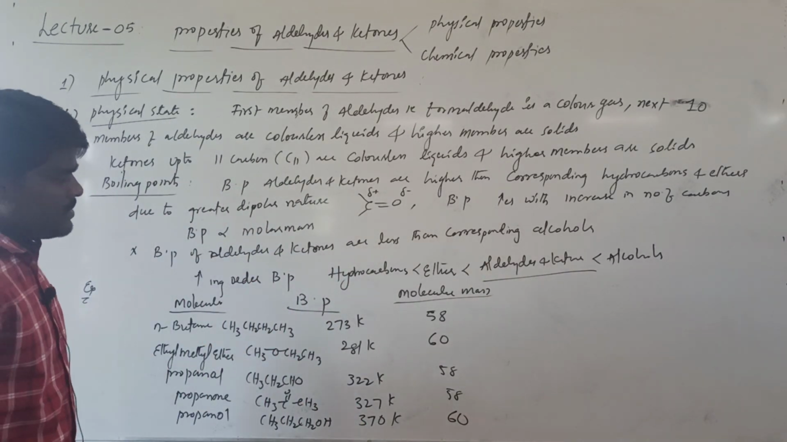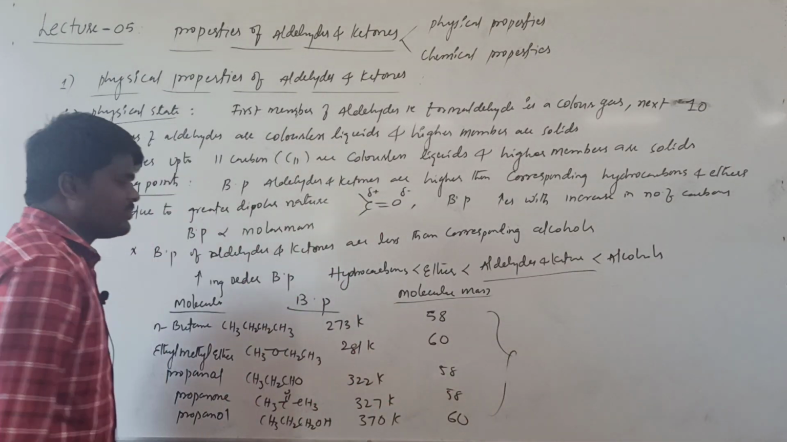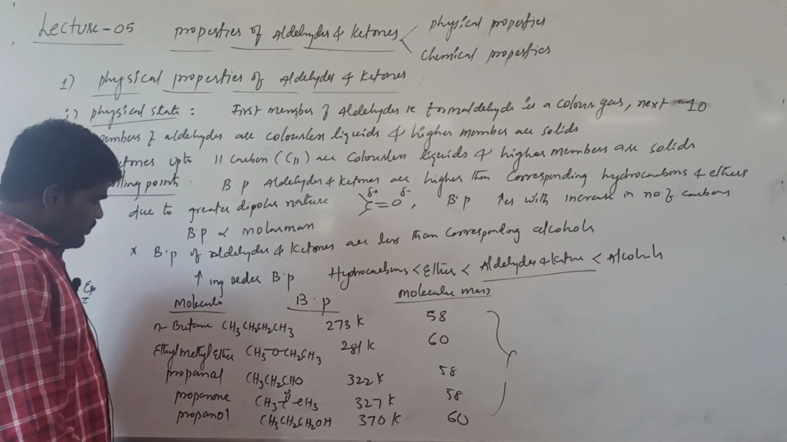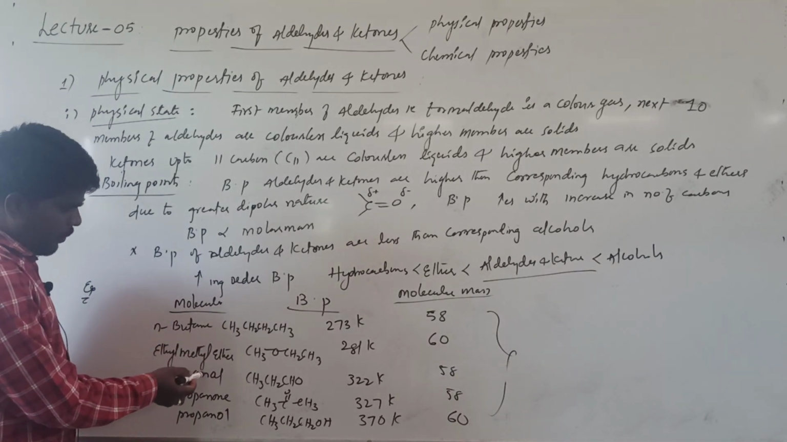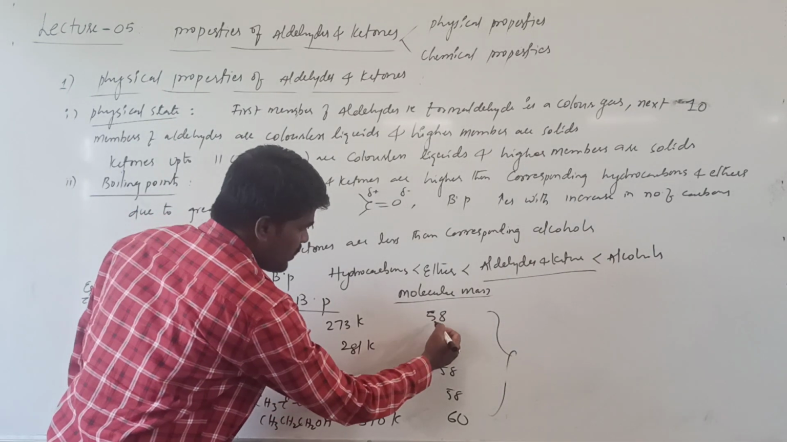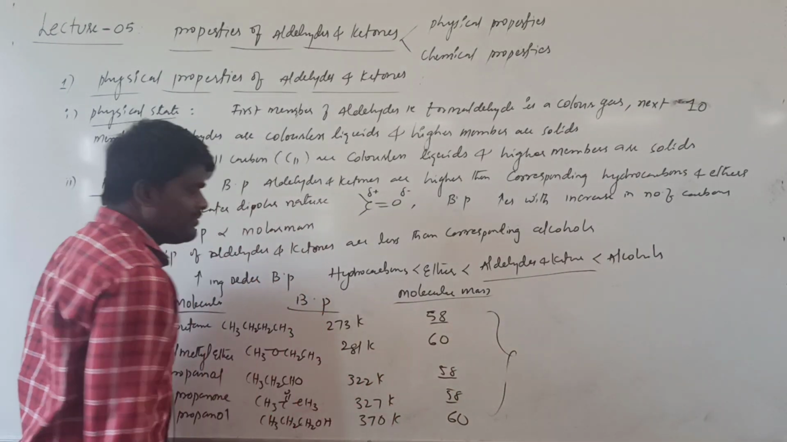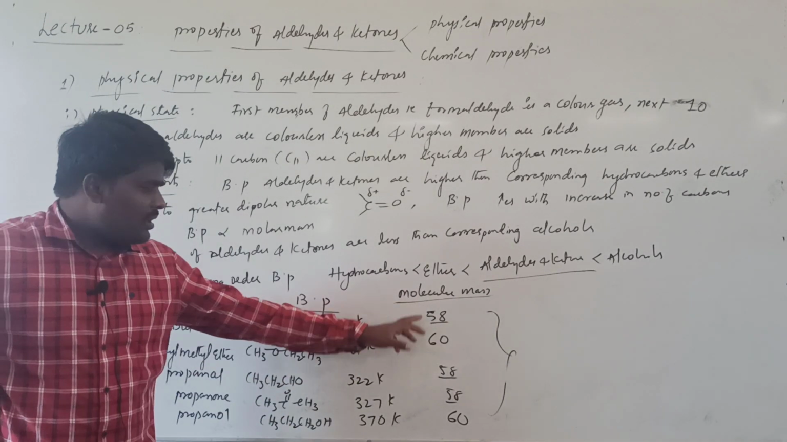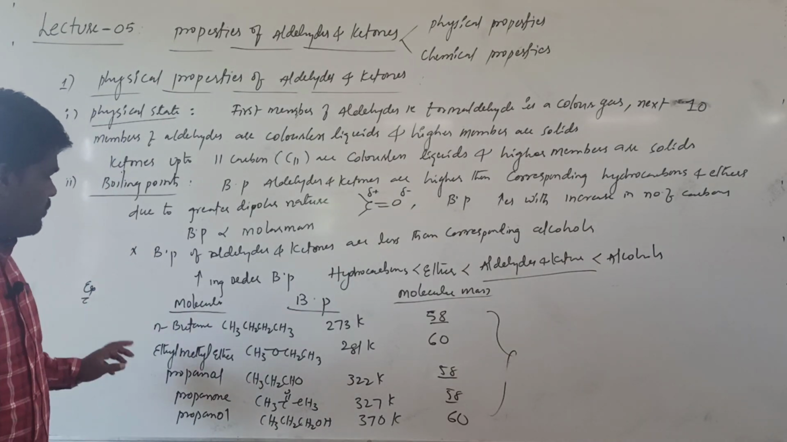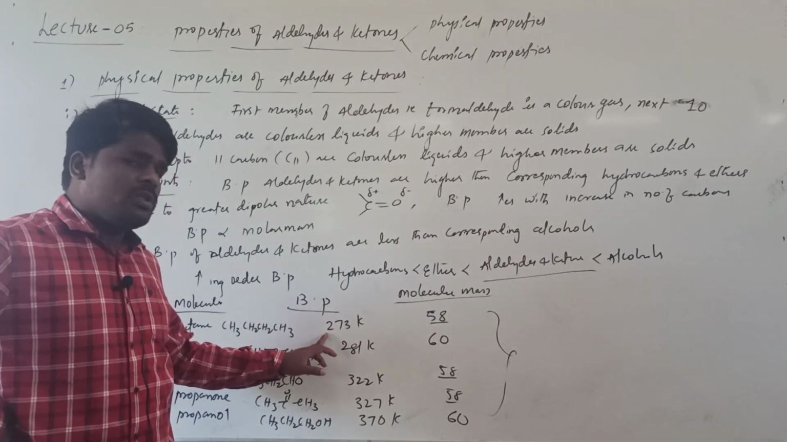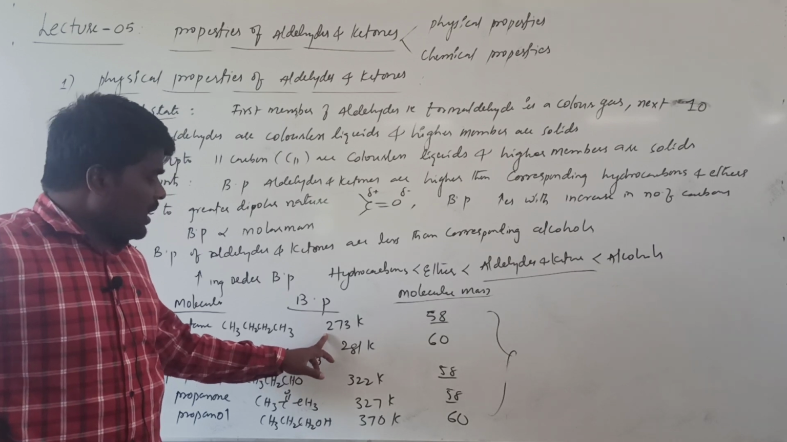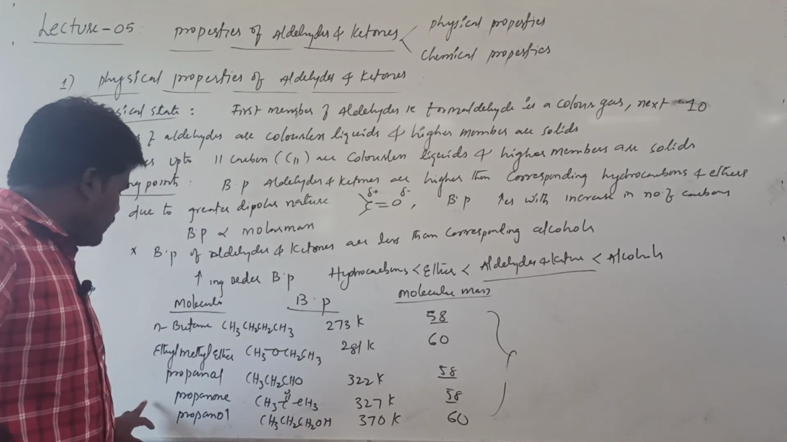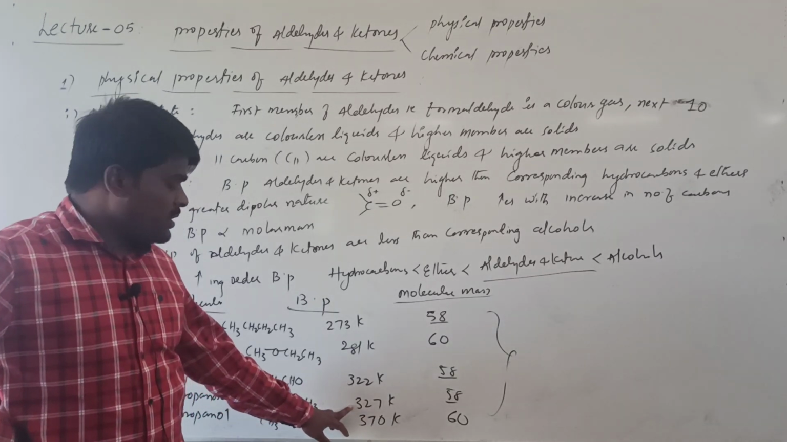Now let us see, these are molecules of comparable molecular mass. See here, n-butane, propanal and propanone are having the same molecular mass, that is 58, 58, 58. So even though all three have the same molecular mass, the boiling point of butane is found to be 273 Kelvin, which is the least among them, and the boiling points of propanal and propanone are found to be higher.